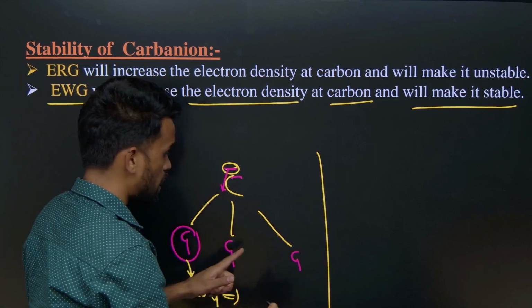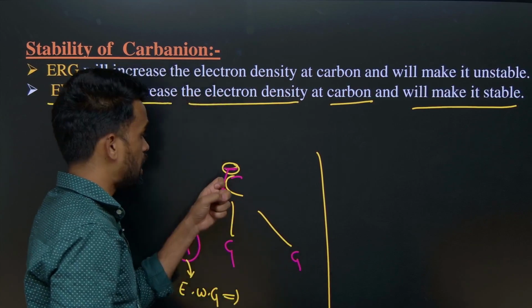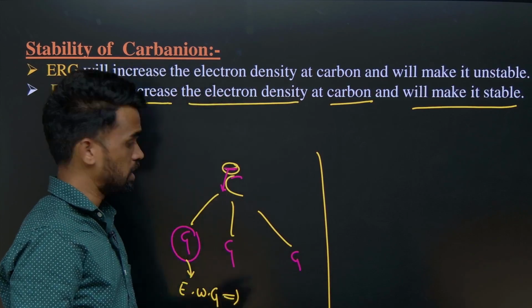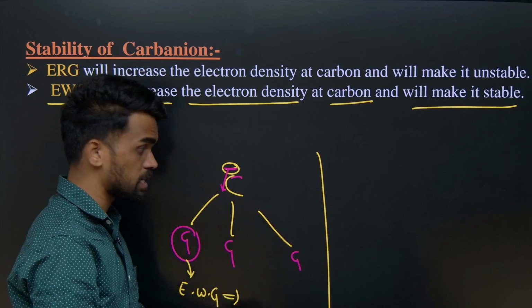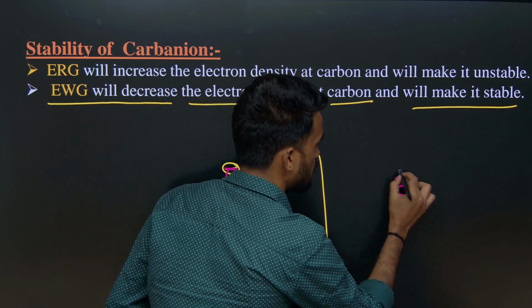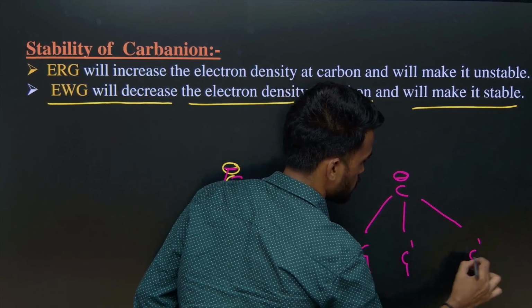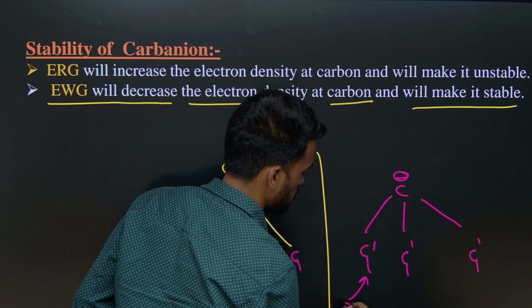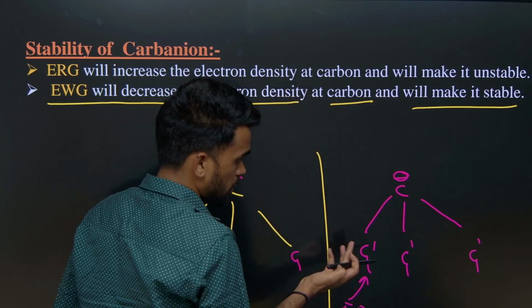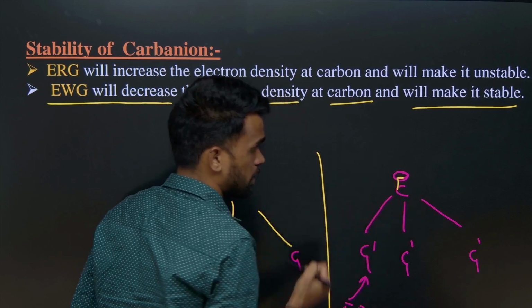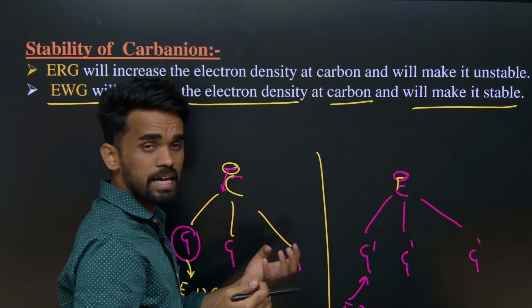Now if the groups are electron releasing groups, already this carbon has a negative charge. If these groups are also electron releasing, what happens? Since it already has a negative charge, it is experiencing high electron density.